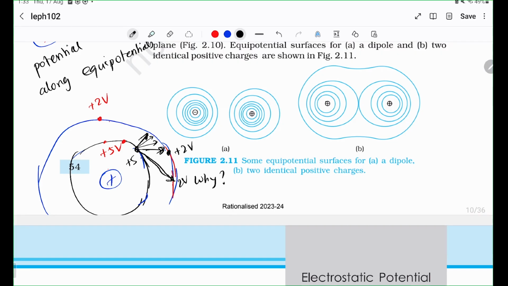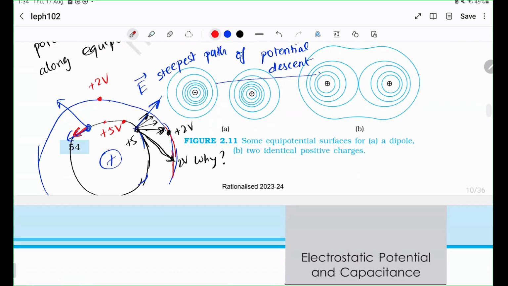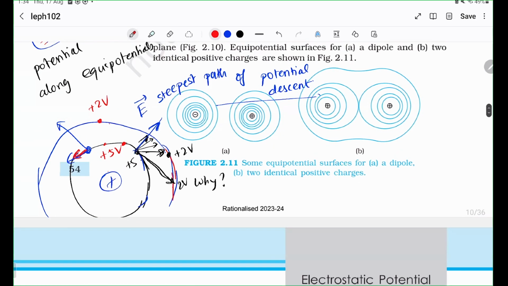The radial path. And it just so happens, it's not a coincidence, that the electric field is along this path. The electric field is along the steepest path of descent of potential descent. Okay. So I hope you see that point very clearly. The electric field could have been like this, but we know that the electric field should not have a tangential component, right? Otherwise, it would push this charge this way. In addition to pushing the charge forward, it would also push this charge tangentially, and that would violate the very idea of what an equipotential is.